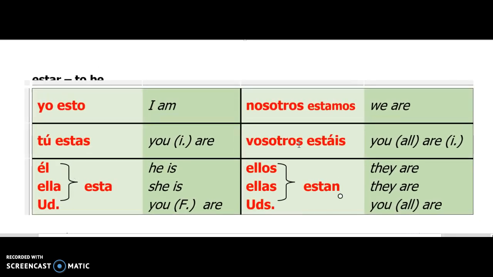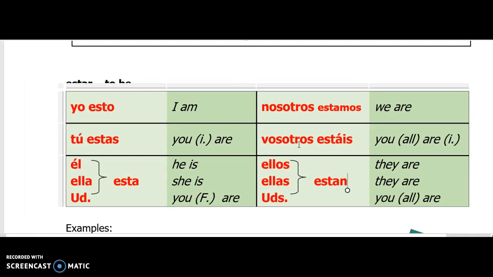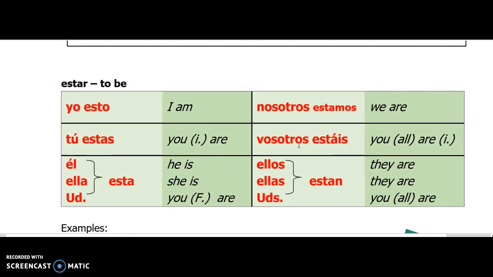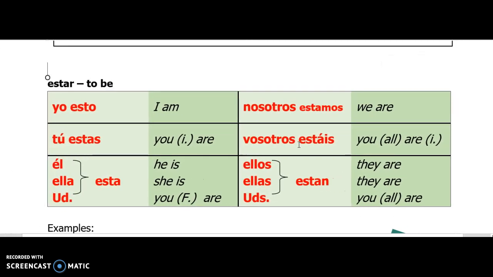Guess what? Nope, wrong. Because estar is not an AR verb. Sorry, friends. It is an irregular verb. Uh-oh. Yeah, it's irregular. It doesn't do what it's supposed to do, for the most part. So it's an irregular verb. Okay, like ser is an irregular verb.